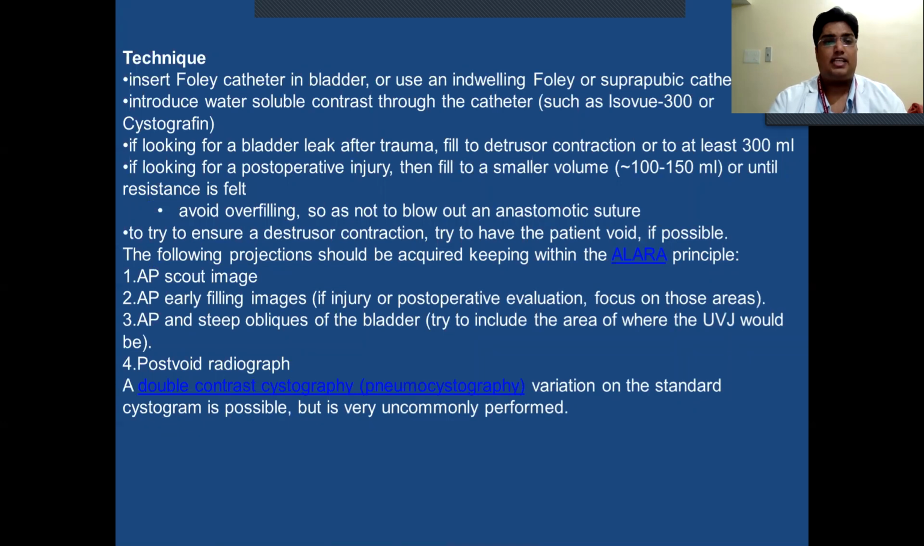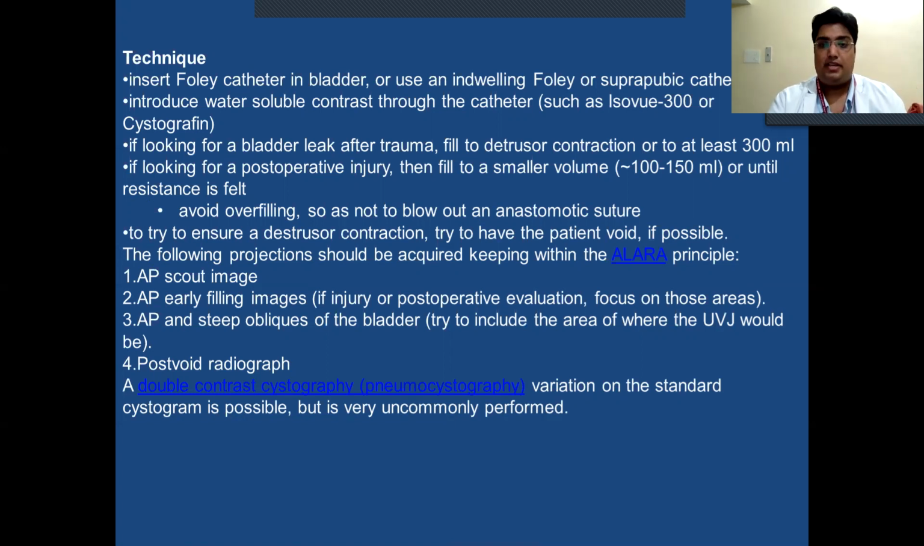Technique: insert the Foley catheter in the bladder, or use an indwelling Foley or suprapubic catheter. Introduce water-soluble contrast through the catheter, such as Omnipaque 300 or Cystografin. If looking for bladder leak after trauma, fill to detrusor contraction or at least 300 ml. If looking for post-operative injury, then fill to a smaller volume like 100 to 150 ml or until resistance is felt. Avoid overfilling so as not to blow out the anastomotic suture. To try to ensure a detrusor contraction, try to have the patient void if possible.